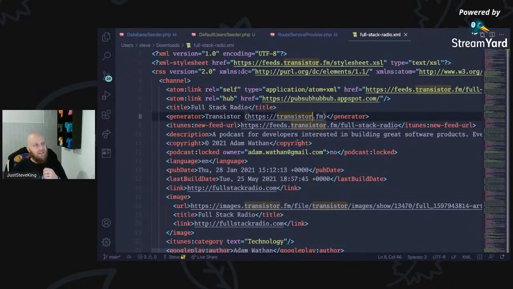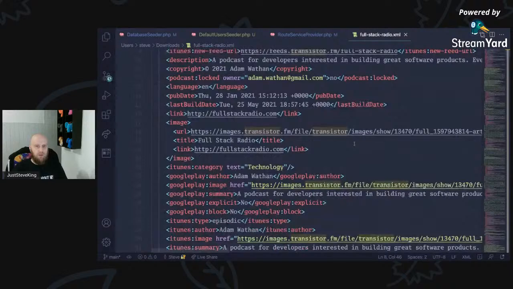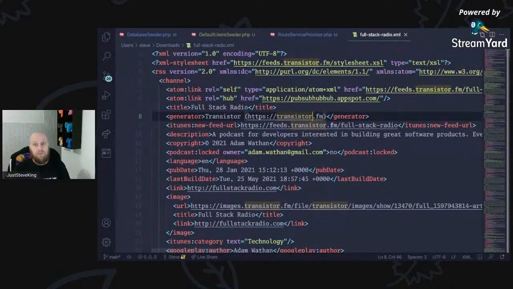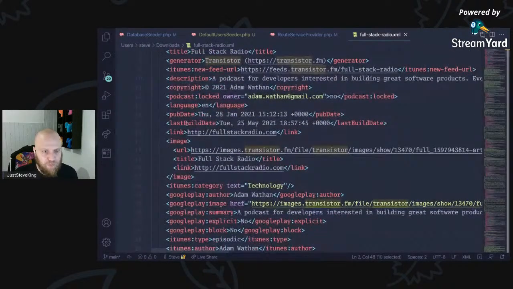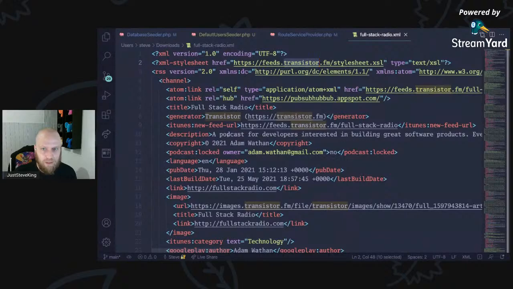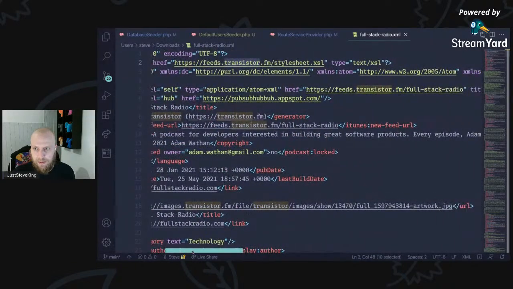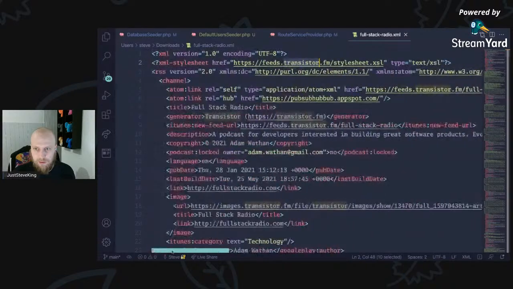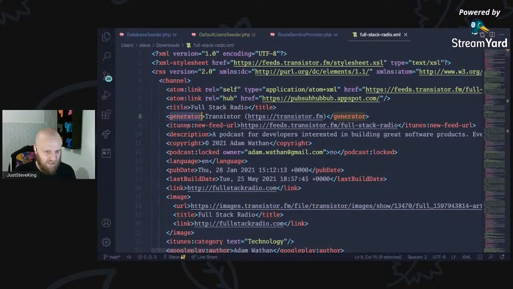So here's an XML file being generated by transistor.fm, and it's got lots of attributes to it. So we need to go through. We need to start thinking how we're going to build some of this. Do we want to get the Atom XML, MP3 audio? We're going to want the title. We want the generator, description, who it's copyright by, owner.